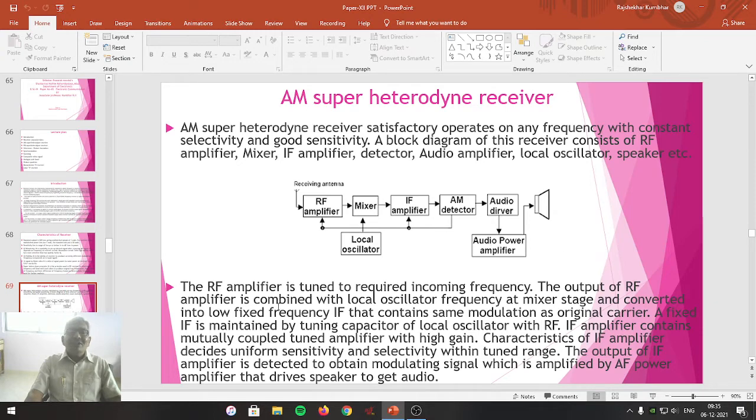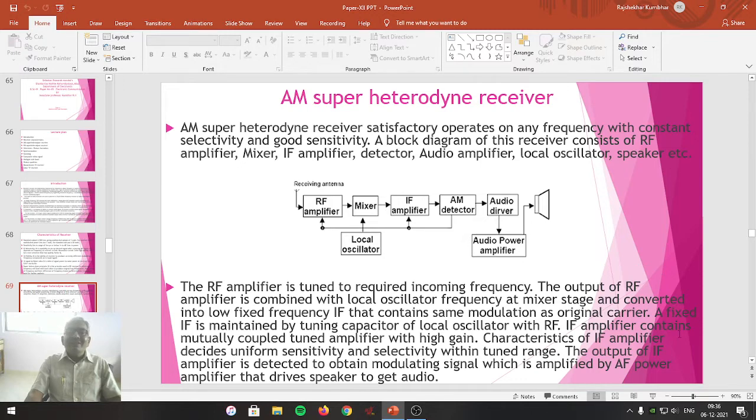A fixed IF is maintained by tuning the capacitor of the local oscillator with the RF. The intermediate frequency of every AM station is fixed. It is not going to change. That's why the IF amplifier is designed for that particular incoming frequency only.